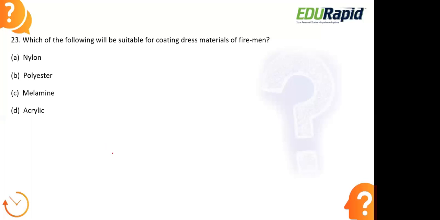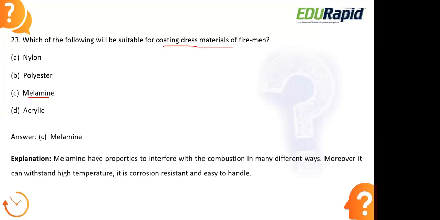Okay, let us look at the right answer. Here, the right answer is option C, melamine. Melamine is a thermosetting plastic which is used in coating the dress materials of firemen, the uniform of firemen. This melamine has properties which interfere with combustion in many different ways. When there is a fire accident, firemen are the ones who go there and work there, so their uniforms are coated with melamine.